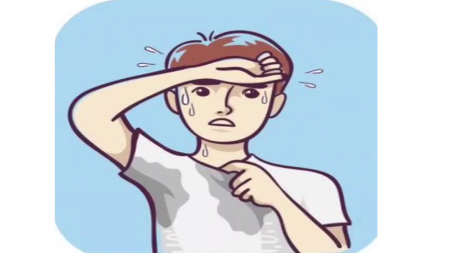Do you know, children, half a liter of sweat is produced in 24 hours under normal conditions, even when we are not perspiring. How much? Half a liter. And 5 liters of sweat is produced by an active football player on a hot sunny day. How much? 5 liters.